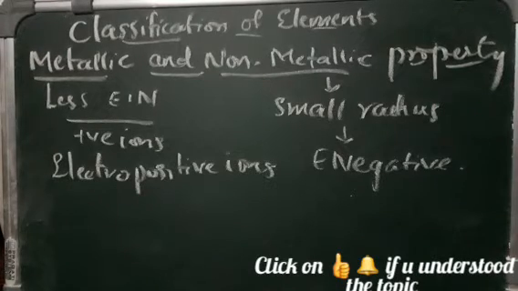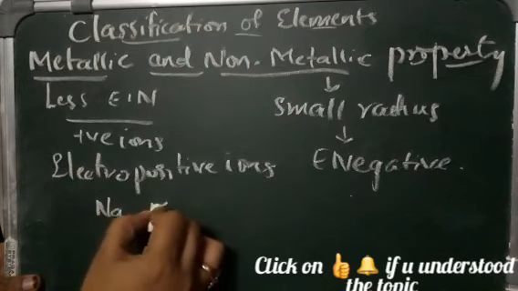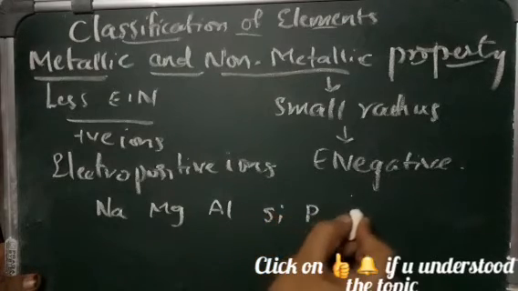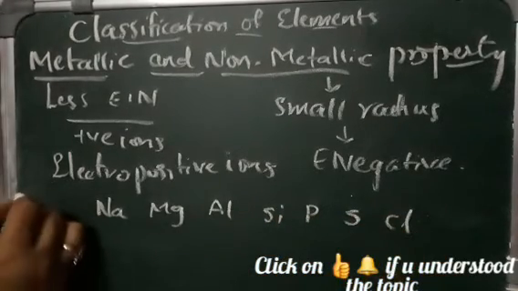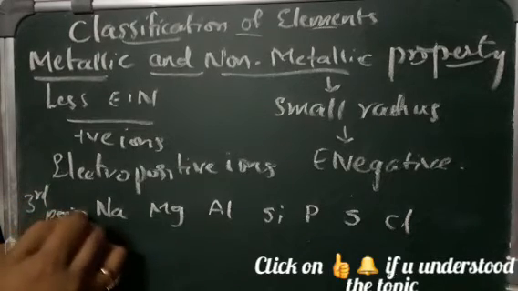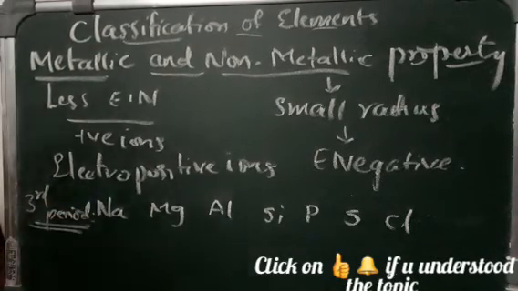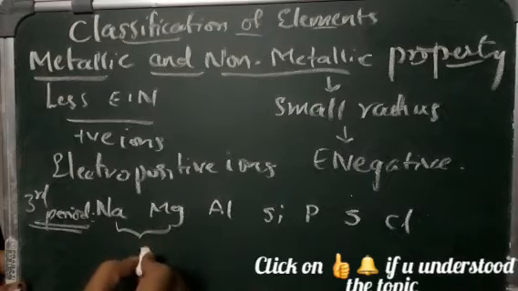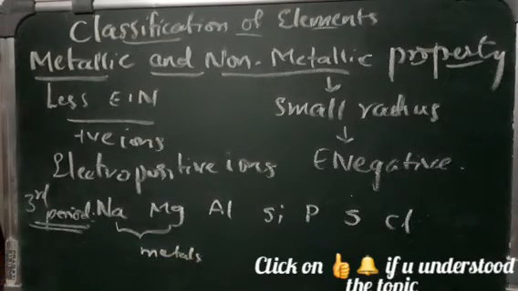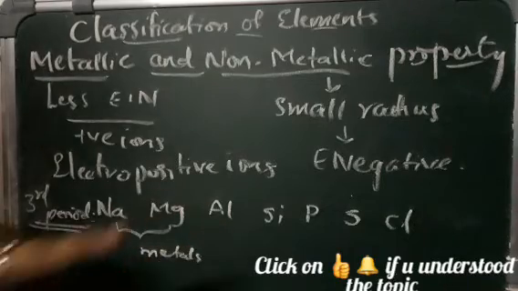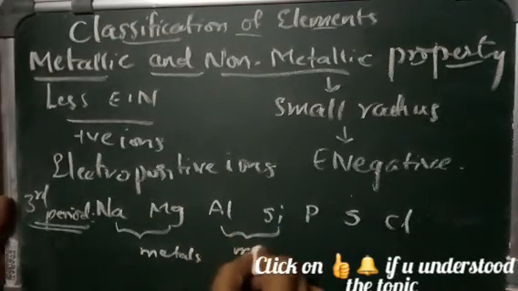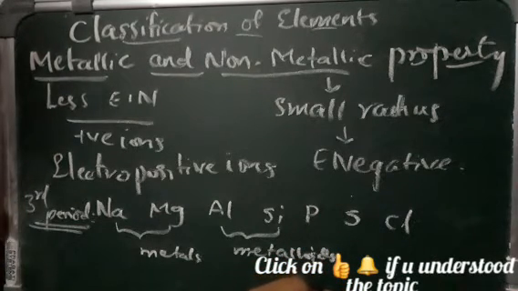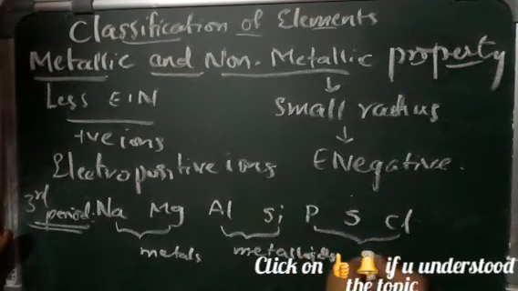So let us see the third period. Sodium, magnesium, aluminium, silicon, phosphorus, sulfur, chlorine all belong to the third period. So when we see the periodic table, these two are metals, and aluminium and silicon are metalloids. As I said already, metalloids are the semi-metals; they have both metal and non-metal properties. Phosphorus, sulfur and chlorine are non-metals.